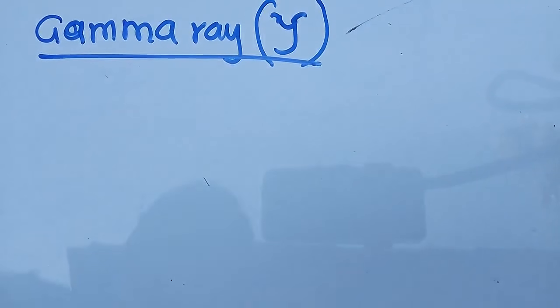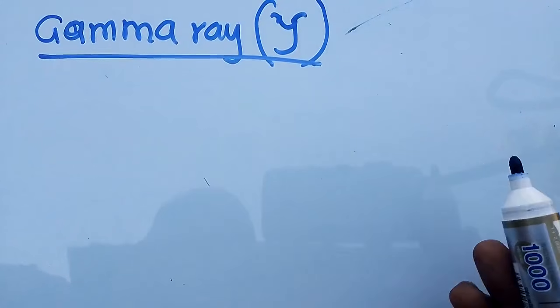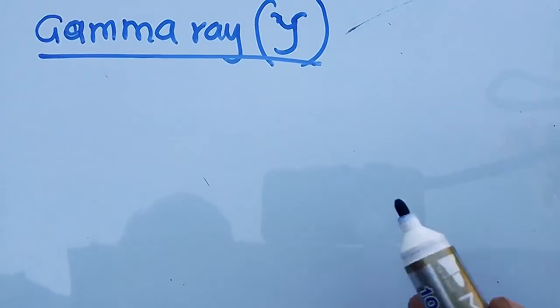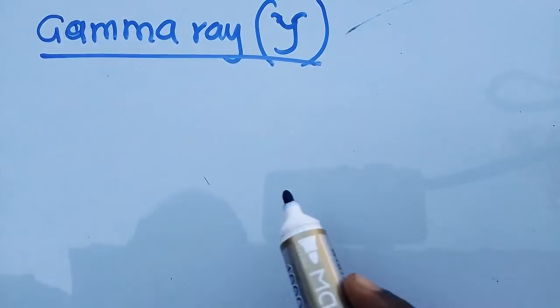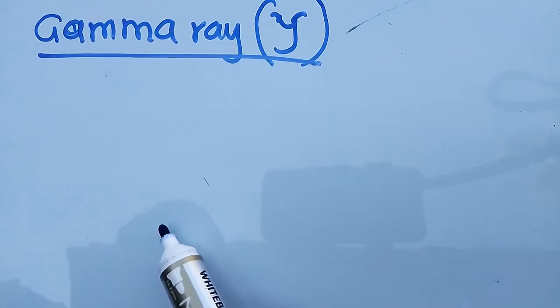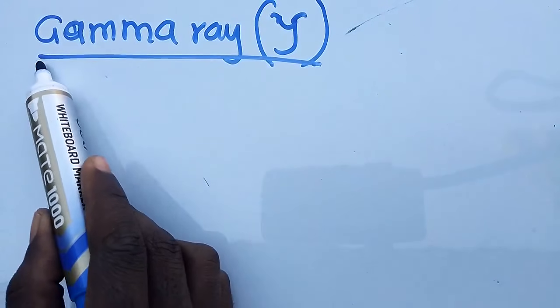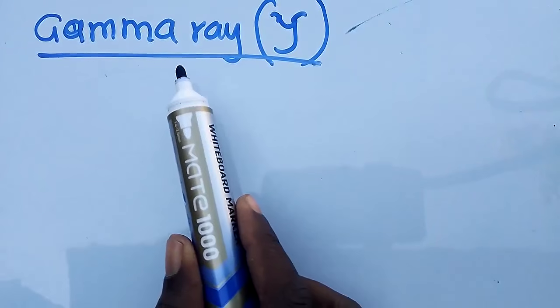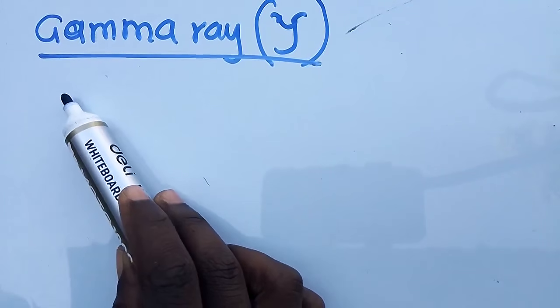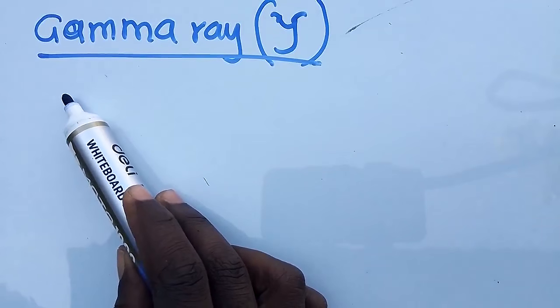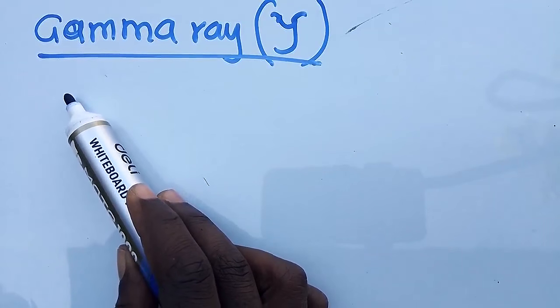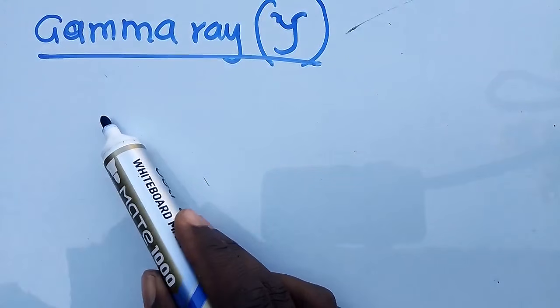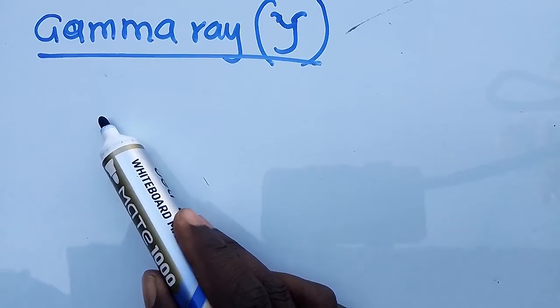Radioactive decay emitting a gamma ray from the daughter nuclide is called gamma decay. When a nucleus emits an alpha particle or a beta particle, they leave the nucleus in an unstable energy condition.